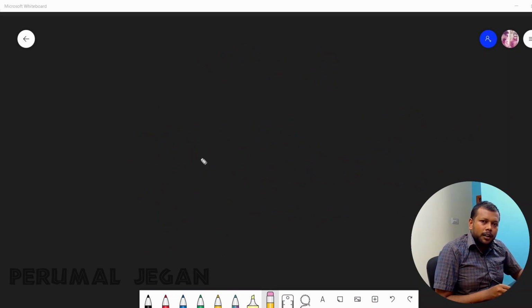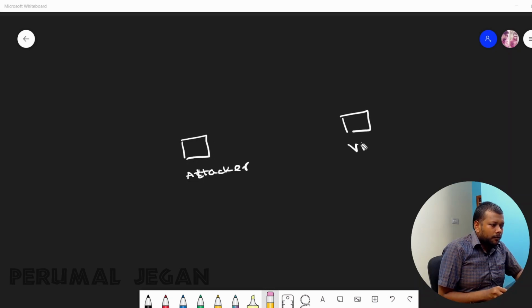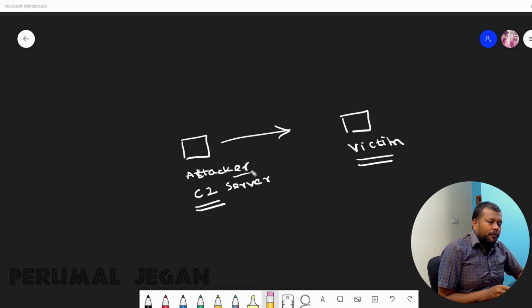Now let's learn backdoors by doing some practical research. As I said before, there are two components, attacker and victim, and the attacker server is also called the C2 server, command and control server. From this command and control server only, we are going to control our victims. Along with these two components, we need something to transfer from the attacker machine to the victim machine, a piece of code, and that is called the payload.